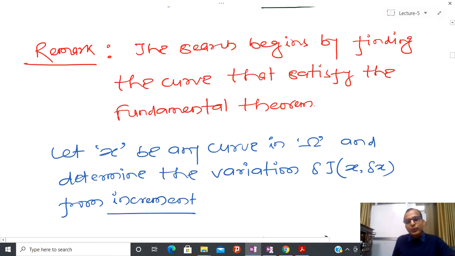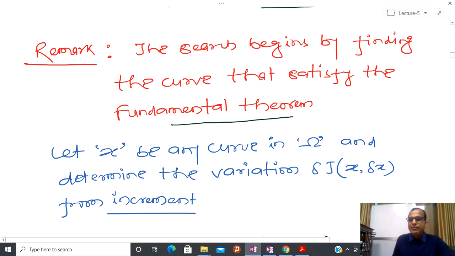So in order to find the extremum, I am going to use the same kind of theorem, and for that reason the search begins by finding the curve that satisfies the fundamental theorem of calculus of variations.